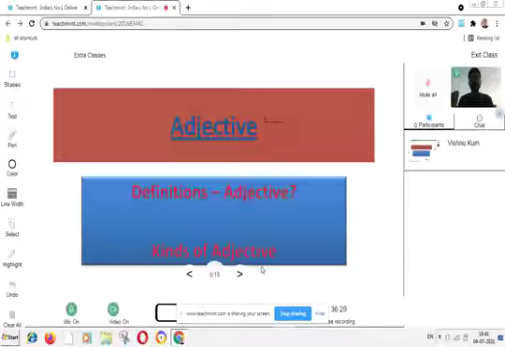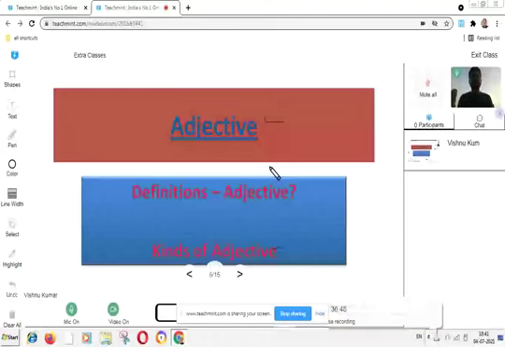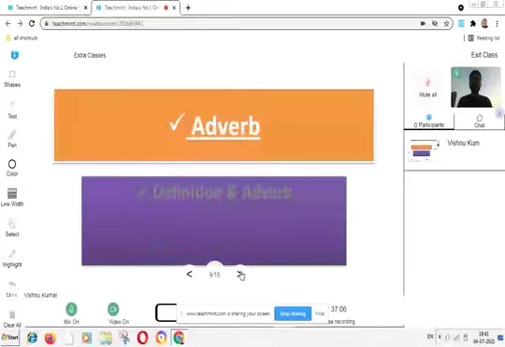If we are talking about the kinds of adjective, there are four kinds of adjective mainly, which we will discuss in the next lecture. We are talking about the parts of speech, so we are not going deep. This will be discussed in the next lecture when we study the adjective.